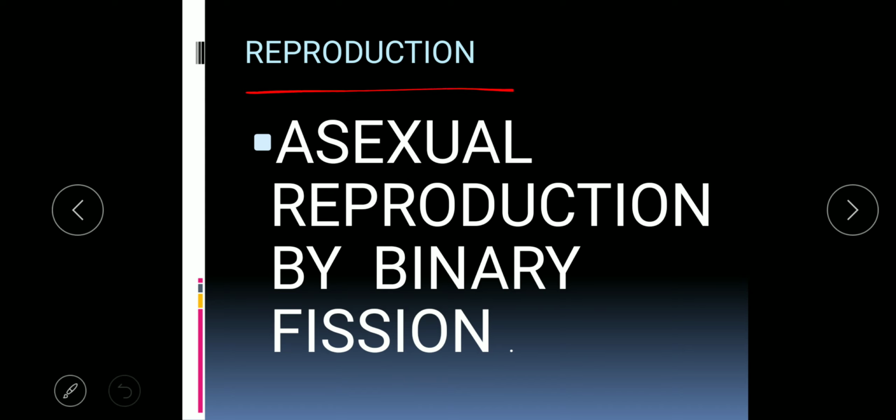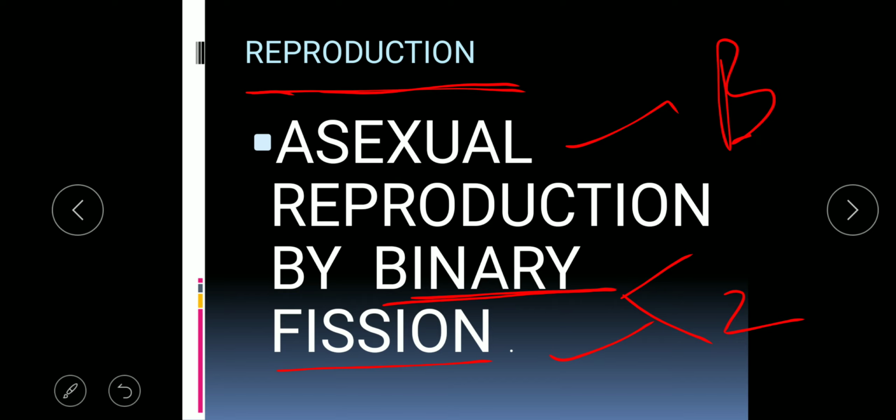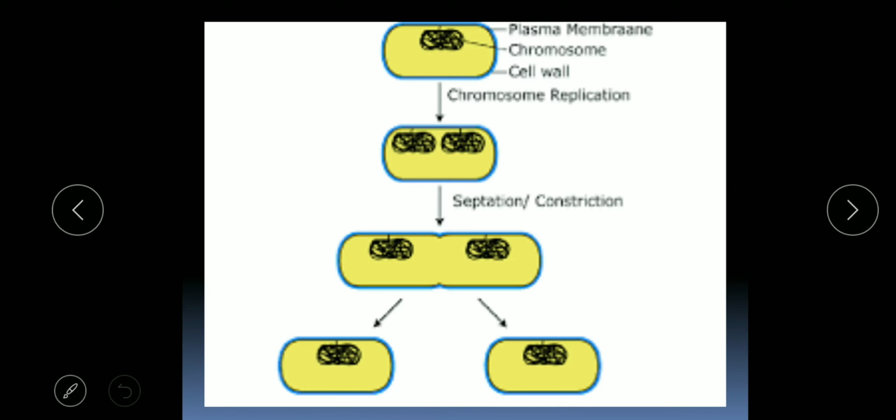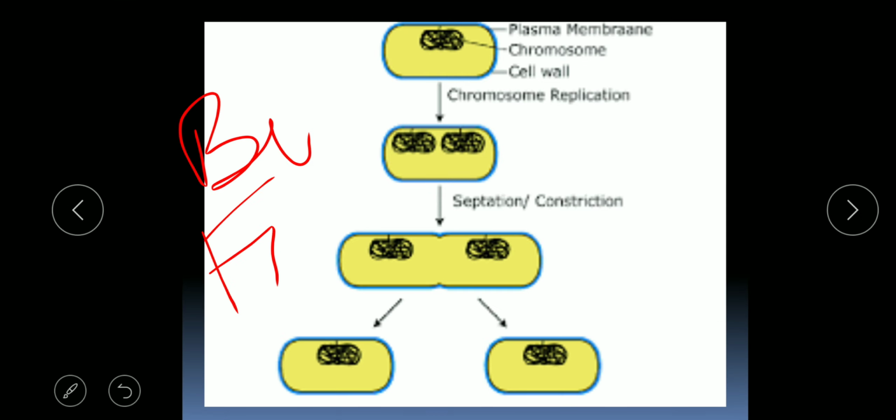Now the reproduction. Re means again, production means formation. So bacteria reproduce by the asexual method, and which mode of asexual method? That is binary fission. As the name suggests, you have studied binary numbers in computer. Binary means 2 and fission means breaking. So a single bacterial cell will break down into 2 bacterial cells. Such a mode of asexual reproduction is known as binary fission. So here one bacterial cell is there, plasma membrane is there, chromosome is there, cell wall is there.